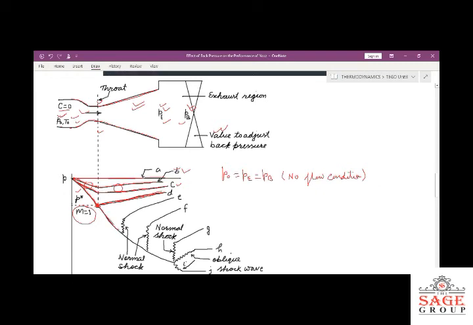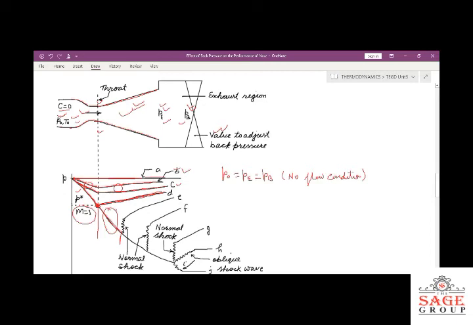You can see this portion. Particularly this portion, when we are further reducing the back pressure. Actually, this is happening in the divergent portion. This part, in this part, this will happen. So what will happen in the divergent portion?